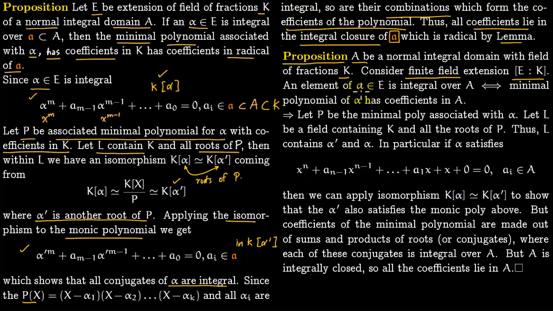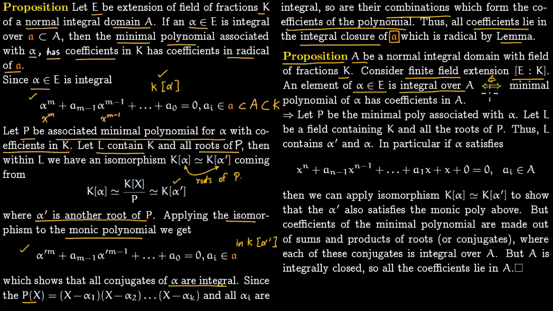So an element alpha in E is integral over A if and only if the minimal polynomial of alpha has coefficients in A. Obviously this direction is clear, because the minimal polynomial by definition is monic. So you have a monic polynomial associated with alpha, that means alpha is a root of that minimal polynomial, and therefore alpha is integral.